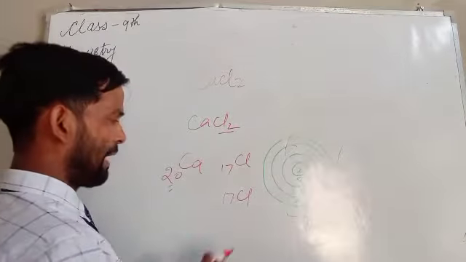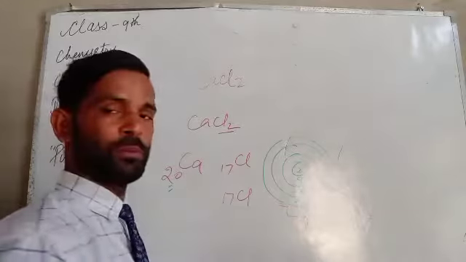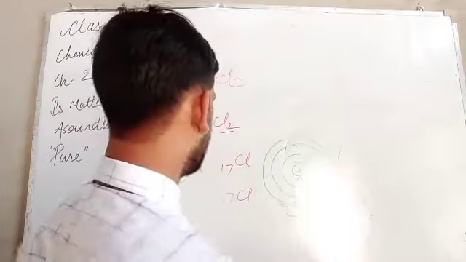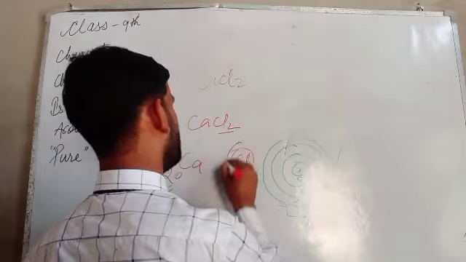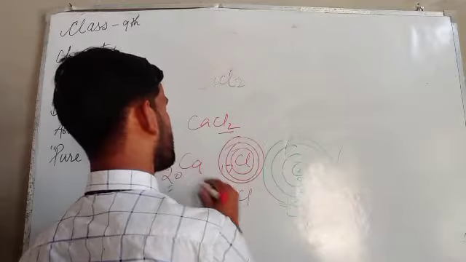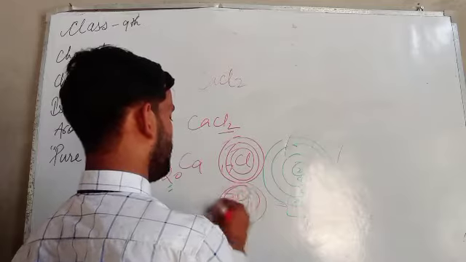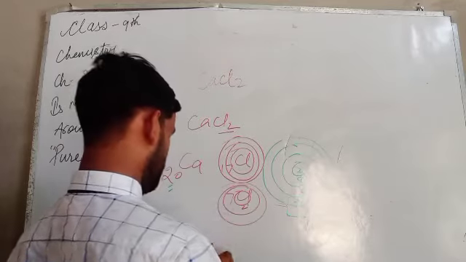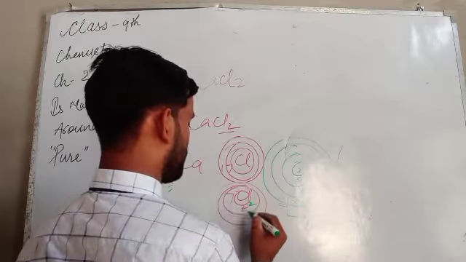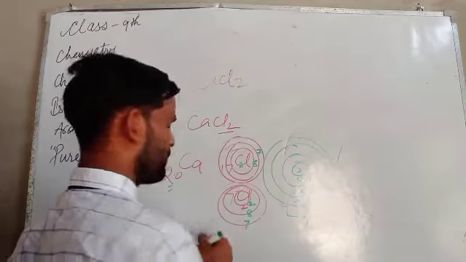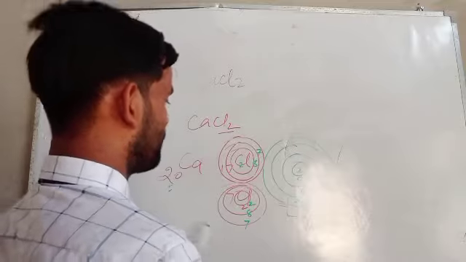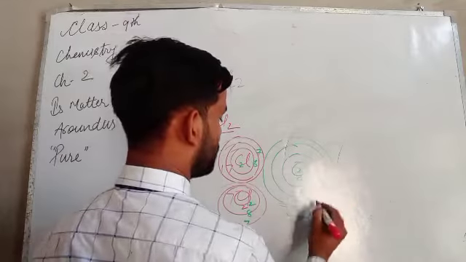Because they play a significant role in the formation of any compound. So chlorine is 2, 8, 7, and calcium is 2, 8, 8, 2.